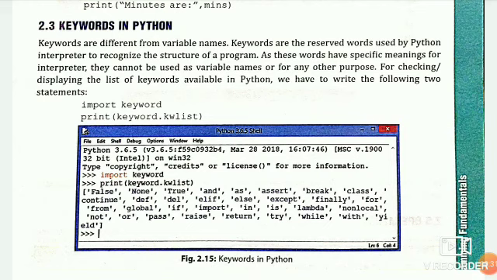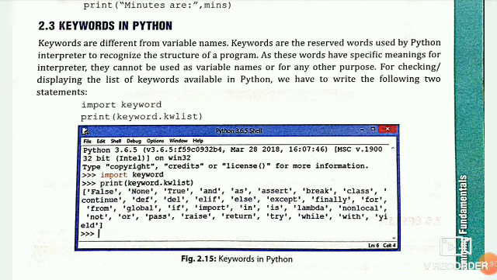So again I repeat that keywords are the reserved words used by the Python interpreter to recognize the structure of a program. If we define any variable name that is a keyword, it shows an error. As these words have specific meanings for the interpreter, they cannot be used as variable names or for any other purpose. For displaying the list of keywords available in Python, we have to write the following two statements: import